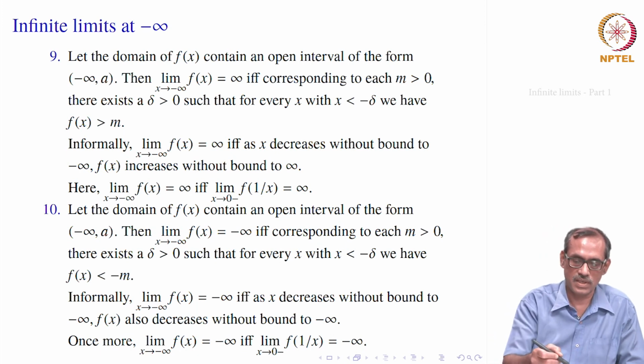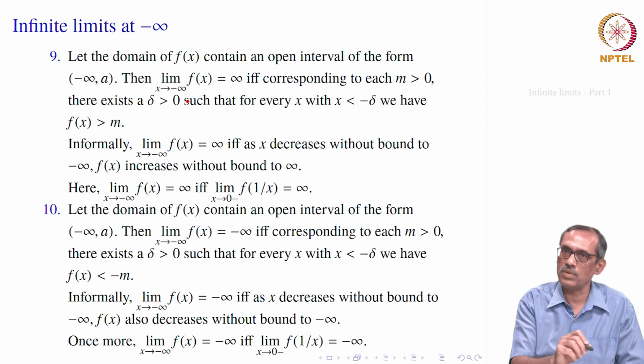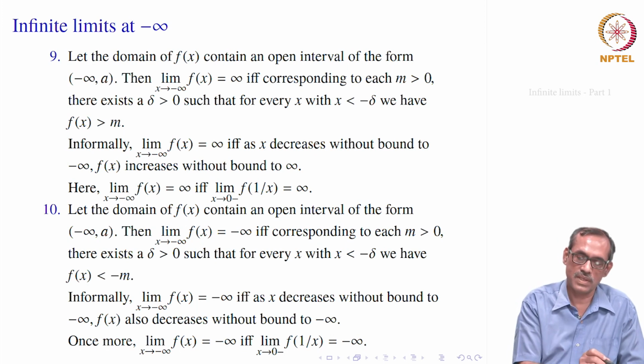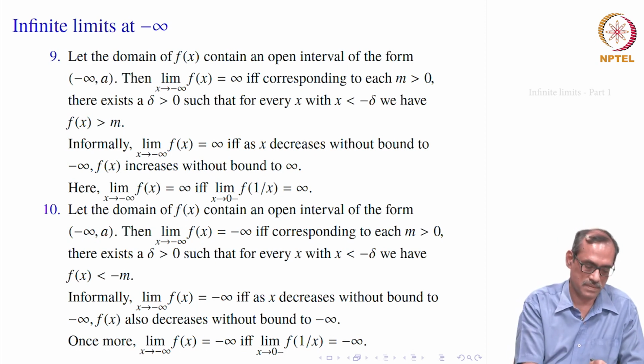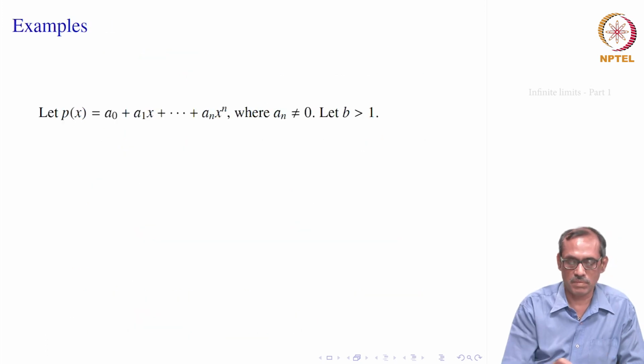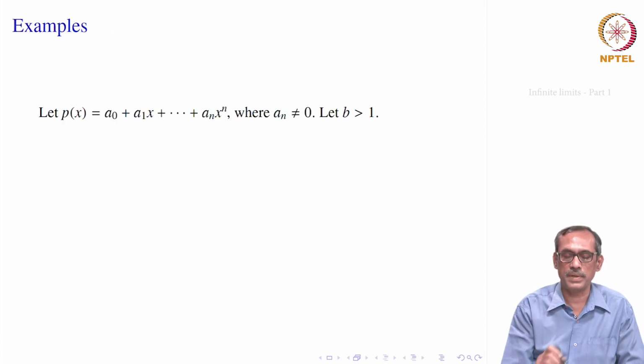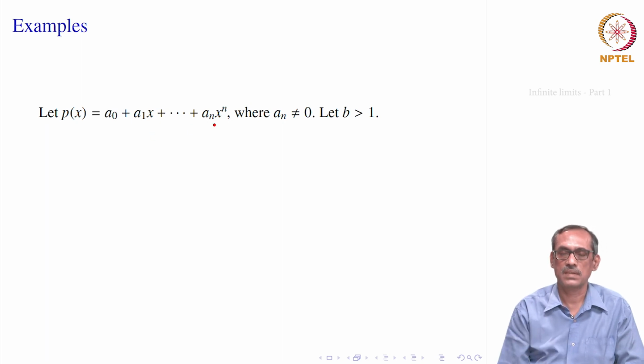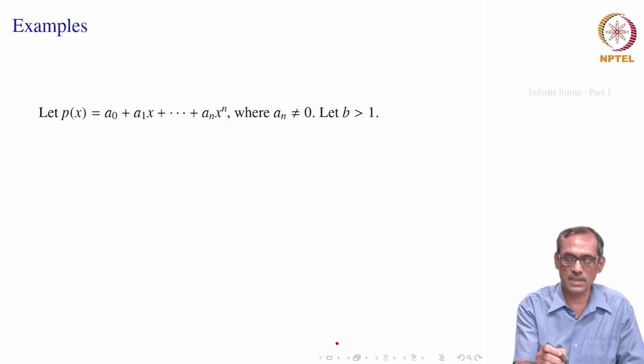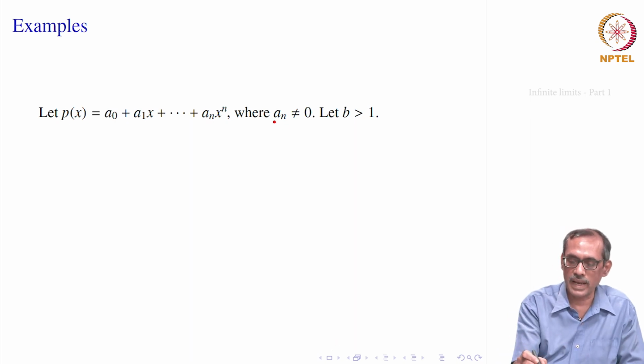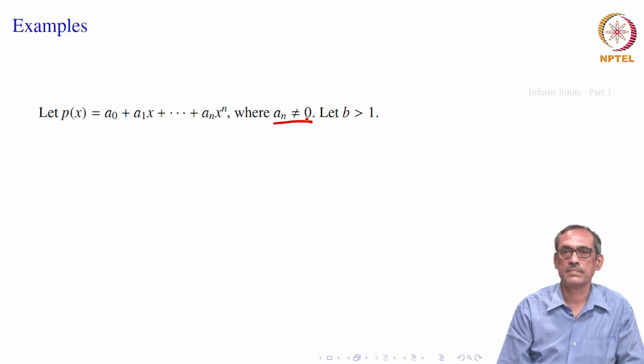These are the cases which are really a bit clumsier when both things are infinity, x as well as f(x), in its limit. Okay, let us see an example first. Suppose we have a polynomial p(x) which looks like a0 plus a1 x plus up to nth degree, so a_n x to the power n. Since it is of degree n, we say a_n is not equal to 0.